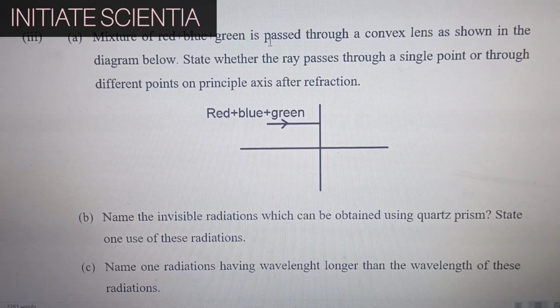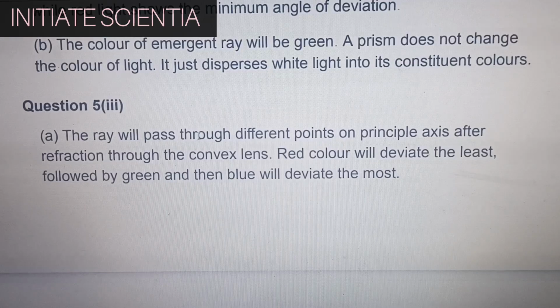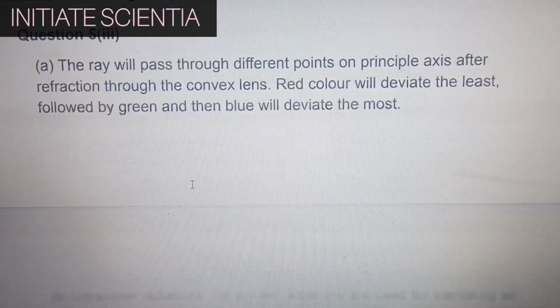A mixture of red, blue, green is passed through a convex lens as shown in the diagram below. State whether the ray passes through a single point or through different points on the principal axis after refraction. The ray will pass through different points on the principal axis after refraction through the convex lens. Red color will deviate the least, followed by green, and then blue will deviate the most.